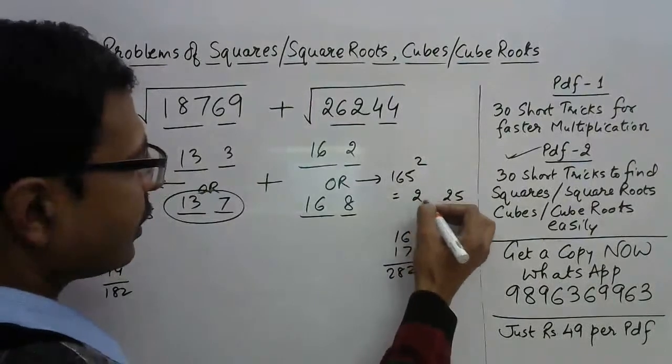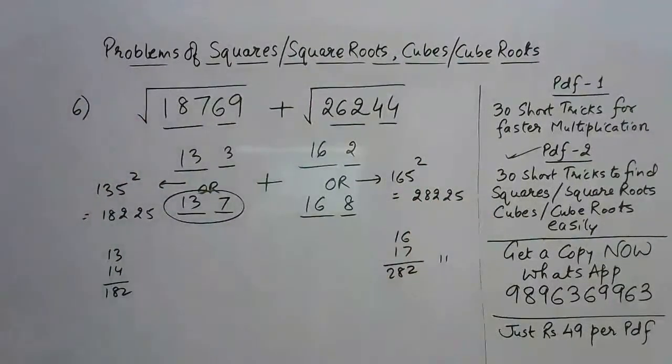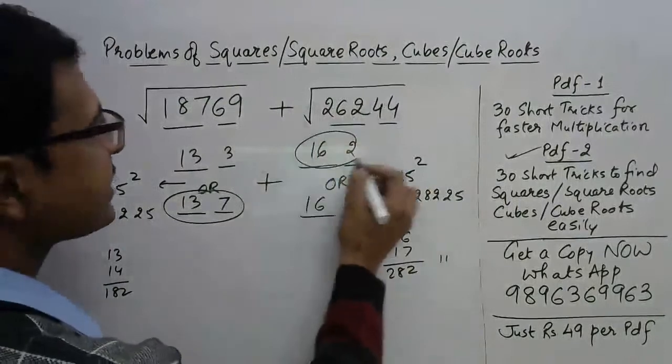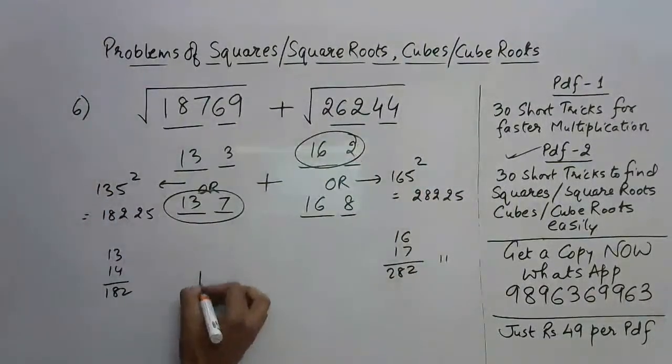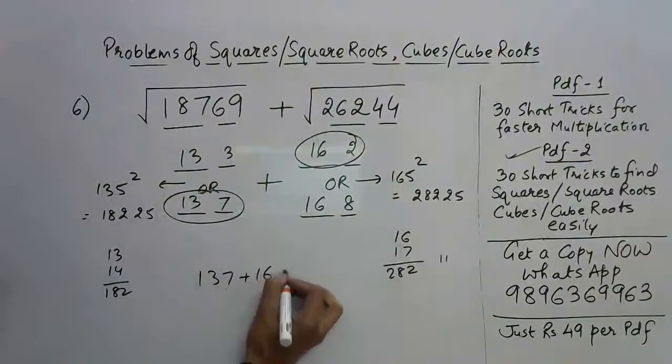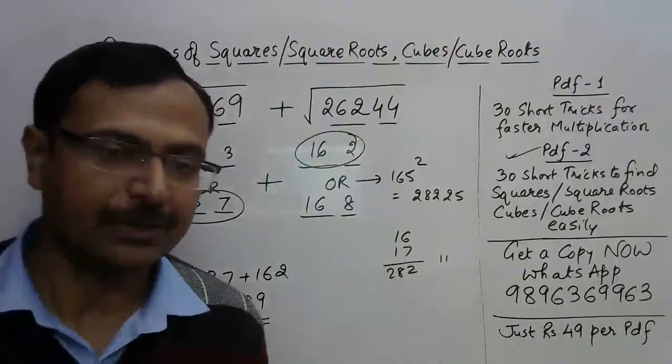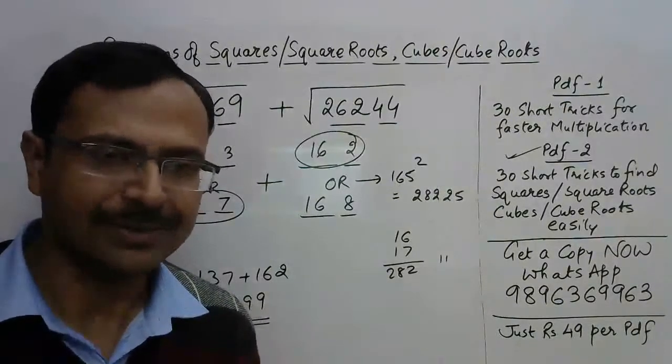So 27225. And my number, that is 26244, is smaller than this number. So my answer will also be the smaller one. So 137 plus 162 will be your answer for the question, and 299 is the exact answer which I was looking for. And I hope, friends, you have used this particular method in getting to the answer of this question.